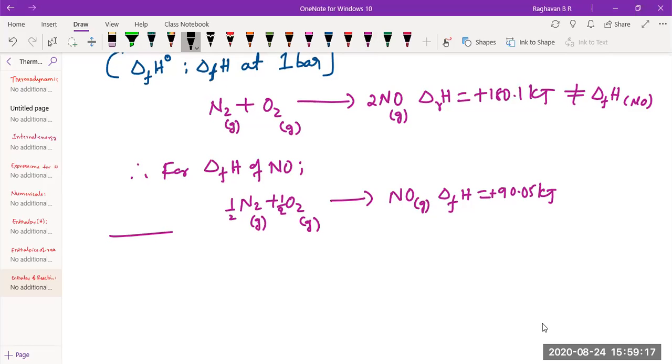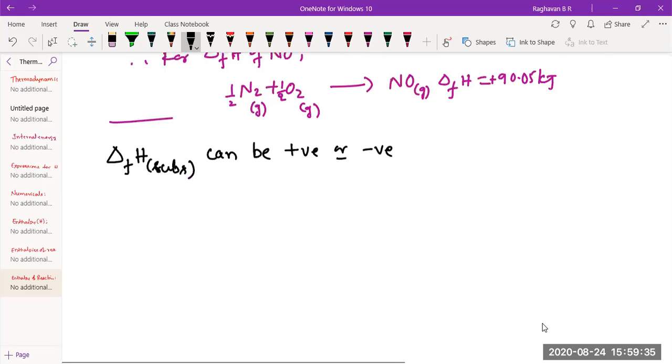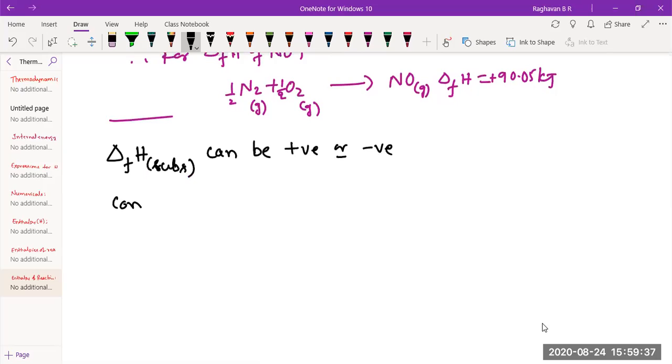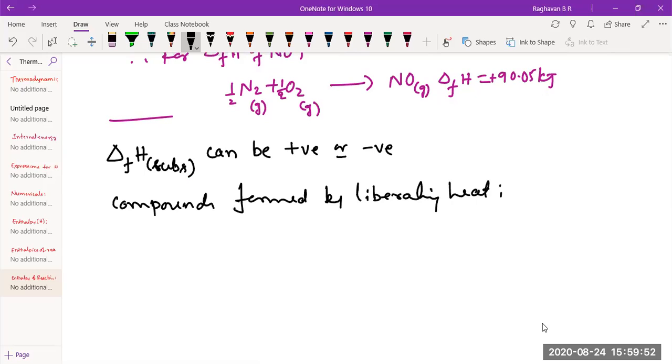So delta FH for a compound or a substance can be positive or even negative. Compounds formed by liberating heat are called exothermic compounds.